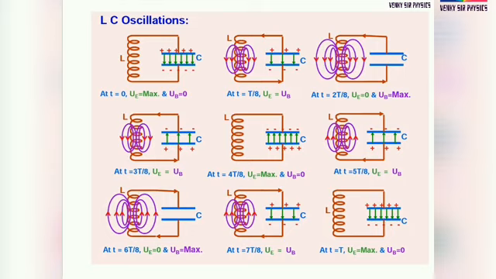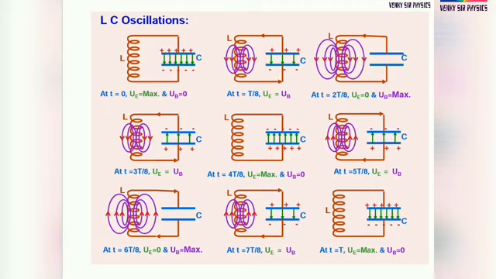UE becomes 0 means UB is maximum. By observing this, first the capacitor has some energy, and the energy continuously discharges from the capacitor to the inductor. So at the third situation, the energy stored in the capacitor is completely 0, and the energy stored in the inductor is completely maximum.